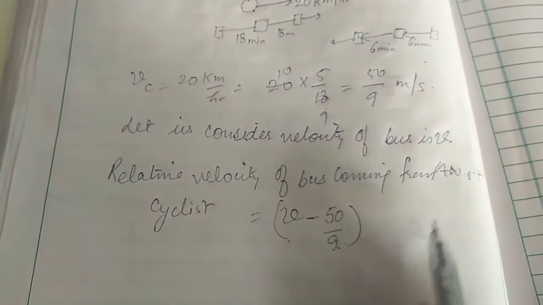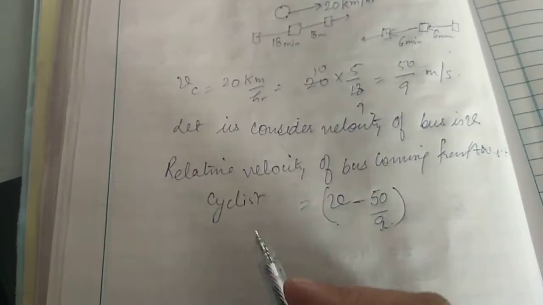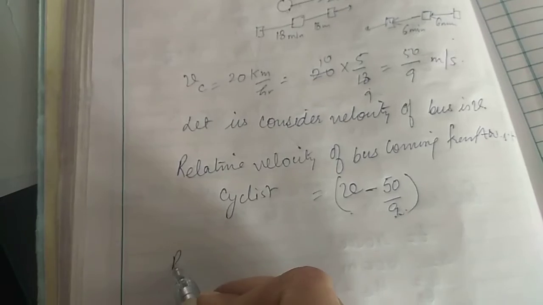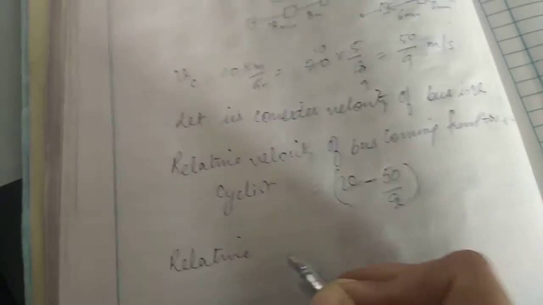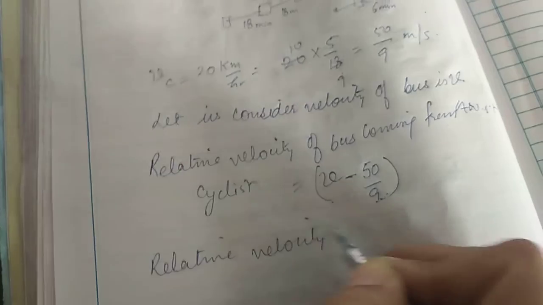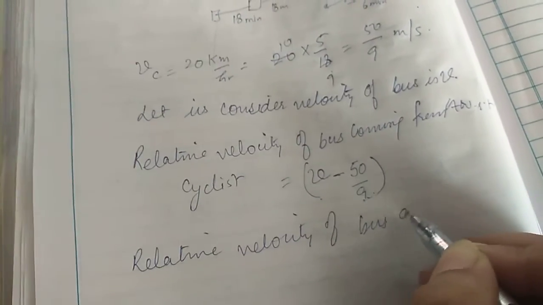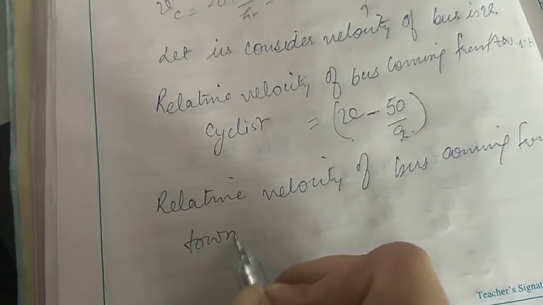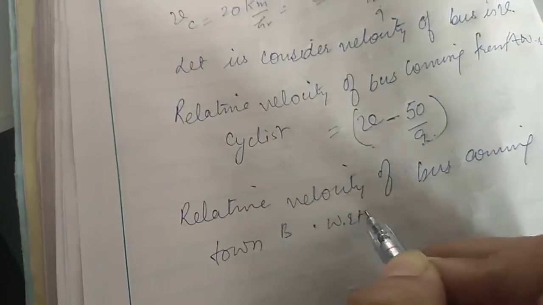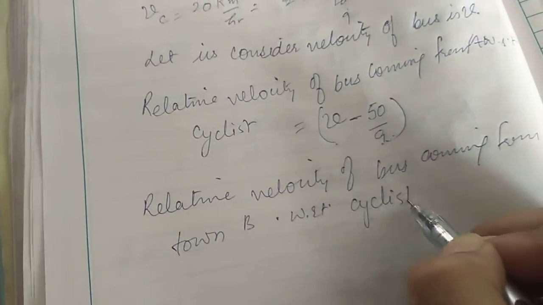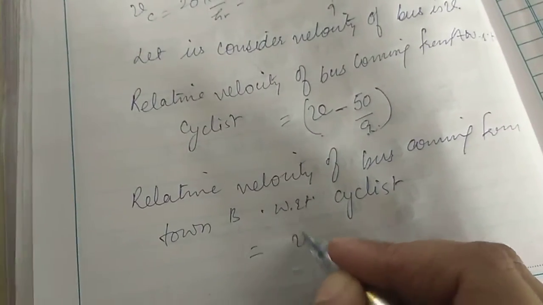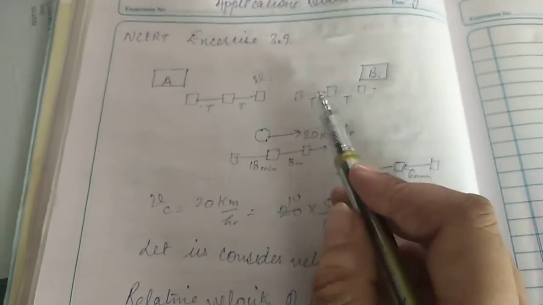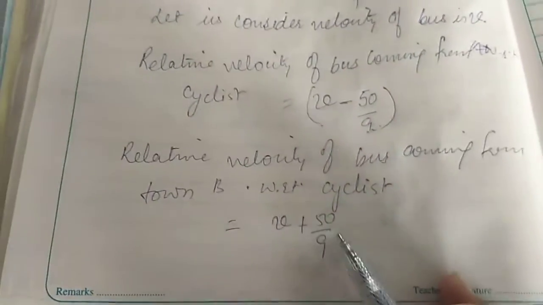Velocity of the bus coming from town A with respect to cyclist. And similarly, the relative velocity of bus coming from town B with respect to cyclist, that velocity would be V plus 50/9, because the buses which are coming from town B, they would be opposite to the cyclist velocity, so that is why we have taken plus sign.